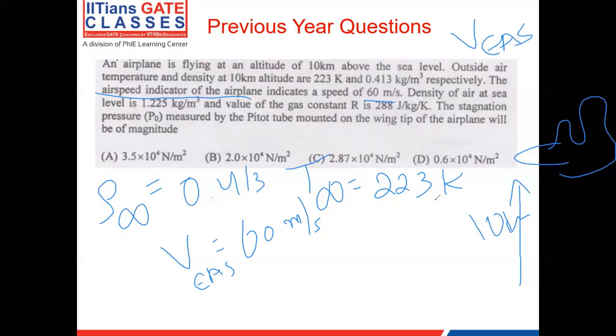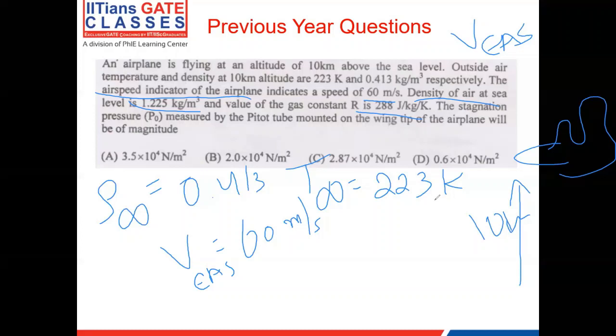It is just an equivalent form of expressing it. They've given the density at sea level as 1.225 and R as 288 joule per kg Kelvin. The stagnation pressure P0 measured by the pitot tube mounted on the wingtip of the airplane will be of what magnitude? So they're asking us what is the stagnation pressure at that particular altitude.